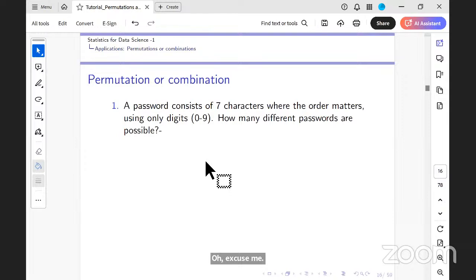For example, if I'm asking you to choose a team with 3 people, I cannot have repetition there. I cannot choose a person twice. Would you agree? Yes, ma'am. Whereas in a password, when I talk about a number, I can allow repetition of numbers.